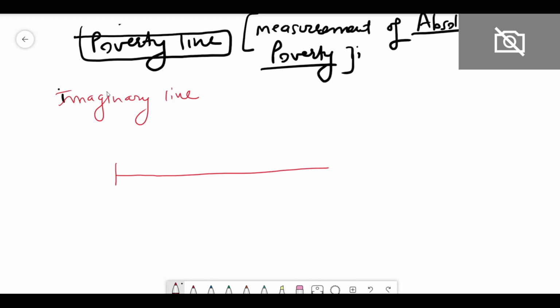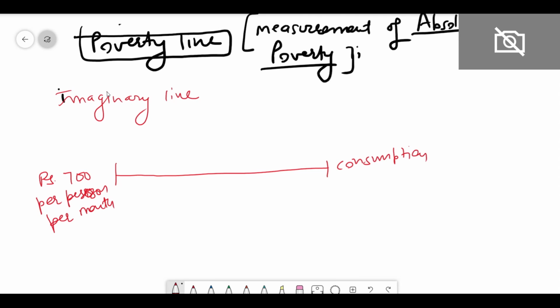Suppose this is the poverty line, and this poverty line says that anyone who is having 700 rupees per person per month consumption expenditure, so that person is not poor.